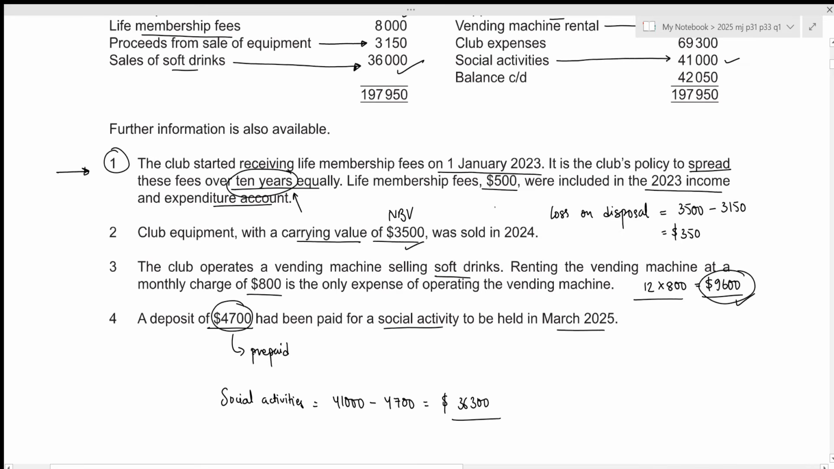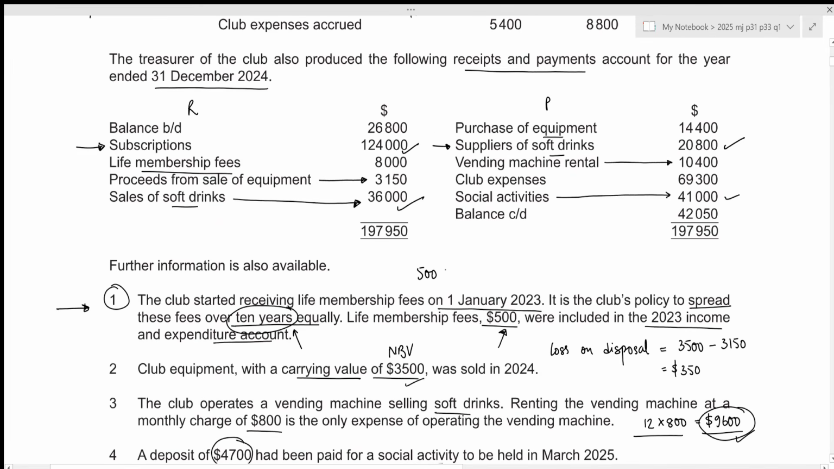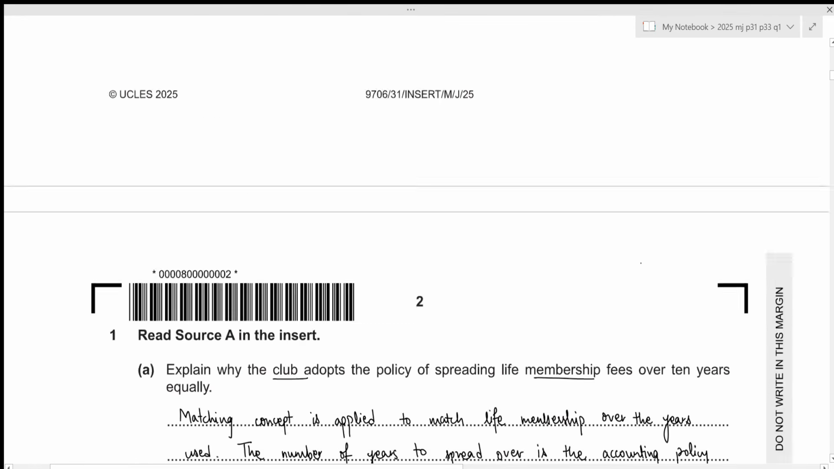Life membership fees of 500 were included in the 2023 income and expenditure account. So we need to include that in the current year as well, since this is only the second year. And during the year, we received 8,000 as part of our life membership fees. We need to divide it equally over 10 years. So that will be 8,000 divided by 10. Because in this case, we're only recording the amount for 1 year, which is the year 2024. So this will be 500 plus 800, which results in the value of 1,300. Let's write it down.